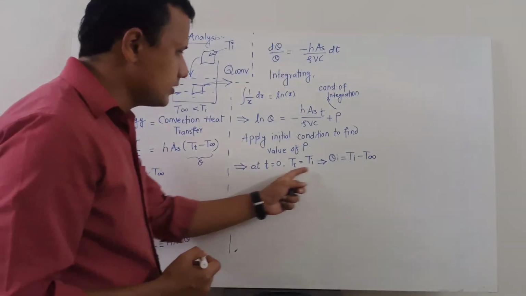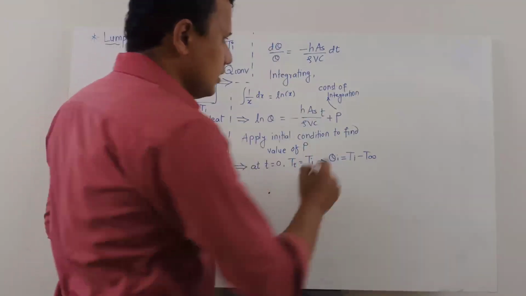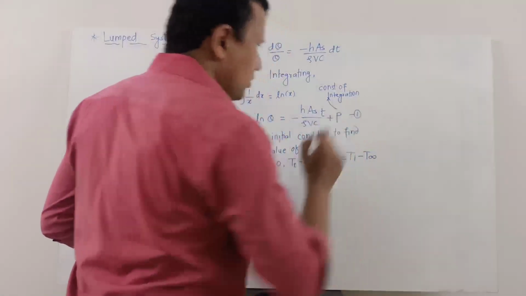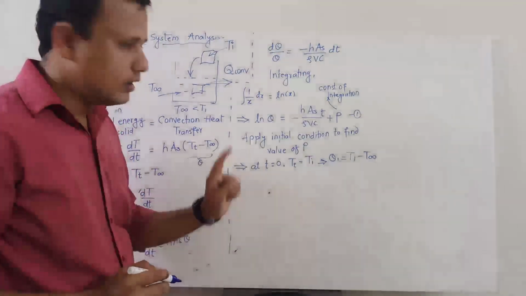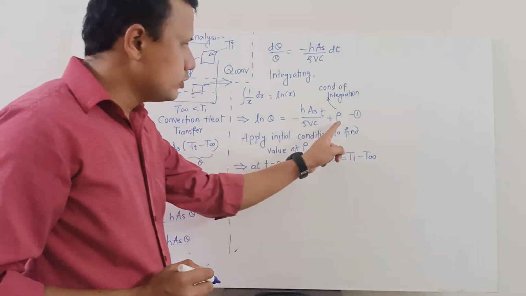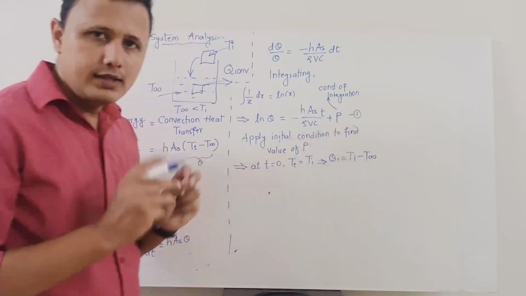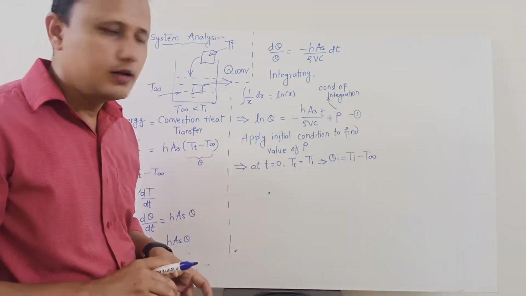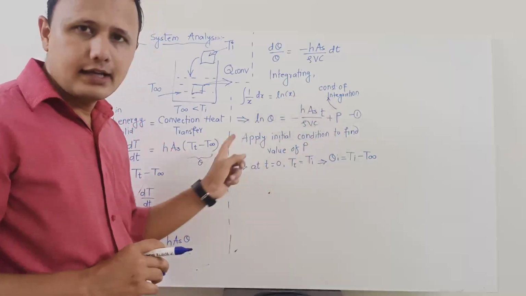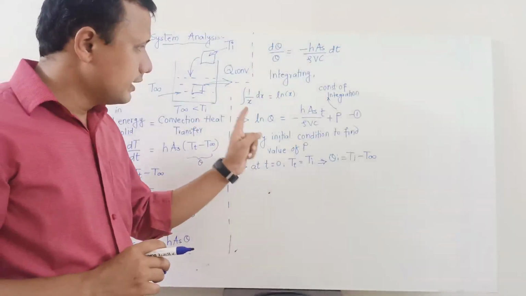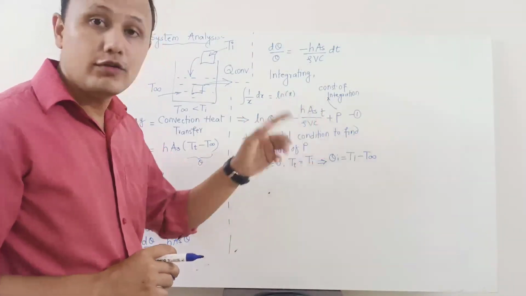So we will substitute this initial condition in our equation number 1. In equation number 1, remember we are doing this only to find out the value of p. Once the value of p has been obtained, we will rewrite this entire equation so that it can be applied for any value of time t.